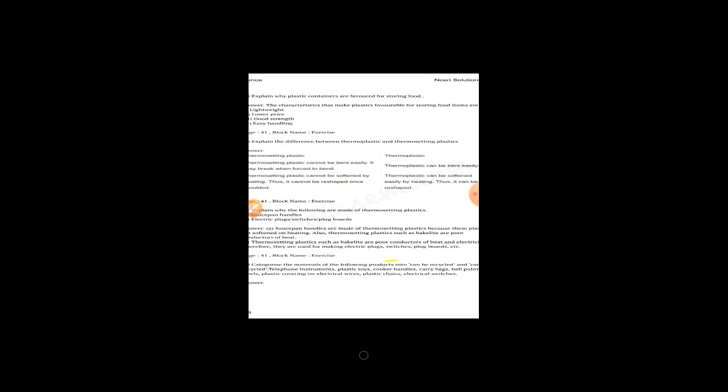Explain why some fibers are called synthetic. Then mark the correct answer. Fill in the blanks. Give examples which indicate that nylon fibers are very strong. Why are plastic containers favored for storing food? These we have already done. Difference between thermoplastic and thermosetting plastics. These we have already done. Now we have finished this chapter.